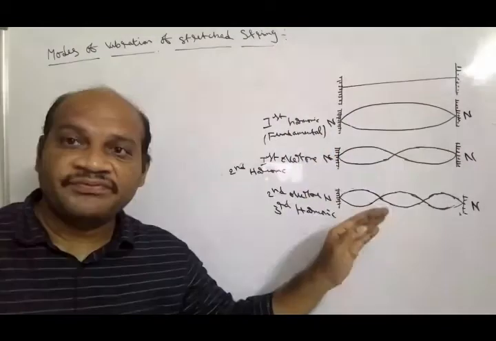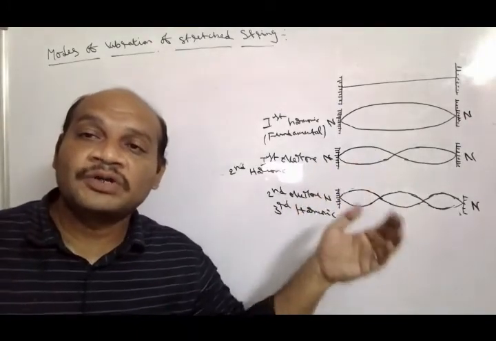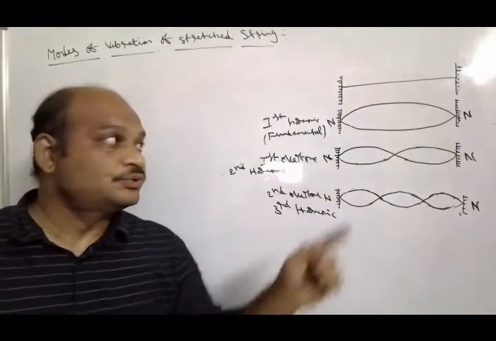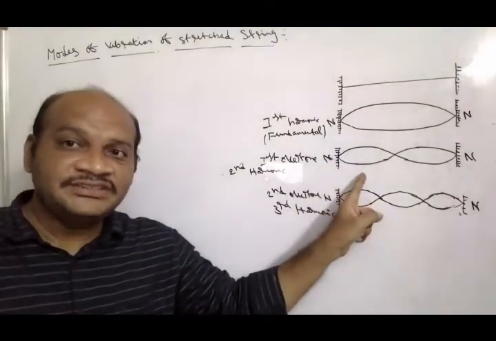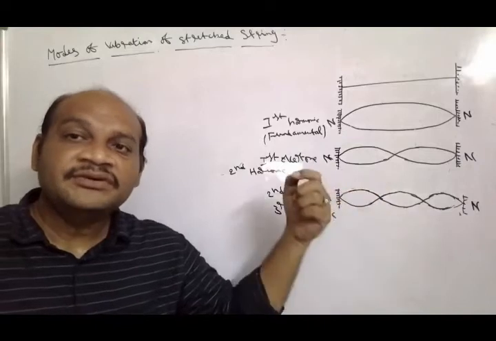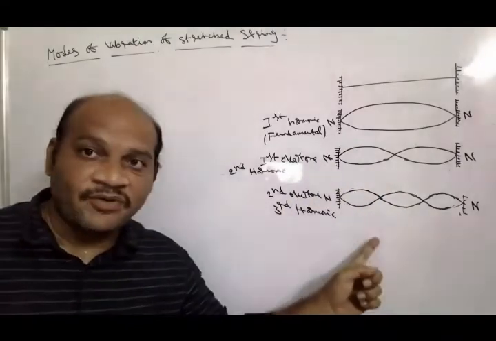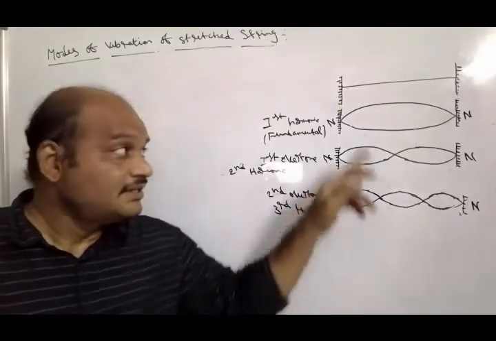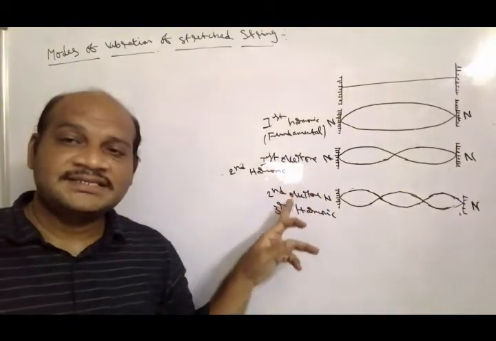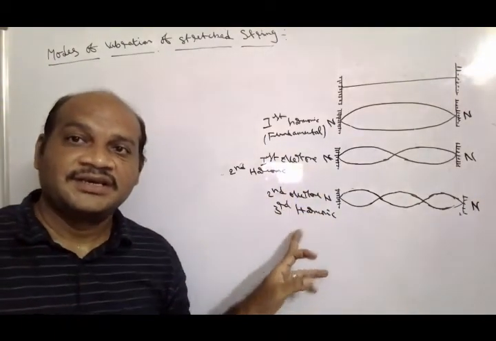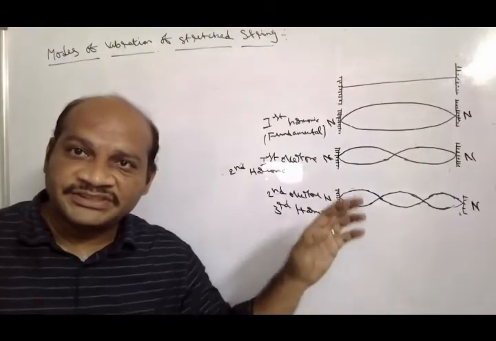The vibrations above the fundamental frequency are taken as overtones. So this is the fundamental vibration, the next one is the first overtone, this is the second overtone. Similarly, this is the first harmonic, this is the second harmonic and this is the third harmonic. In this manner, vibrations are generated in a stretched string.